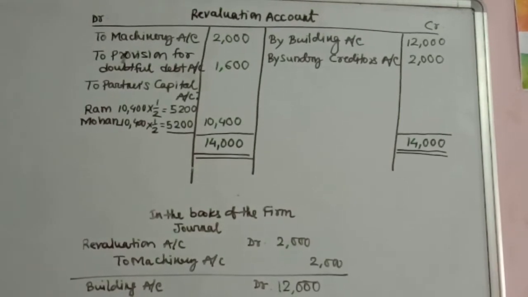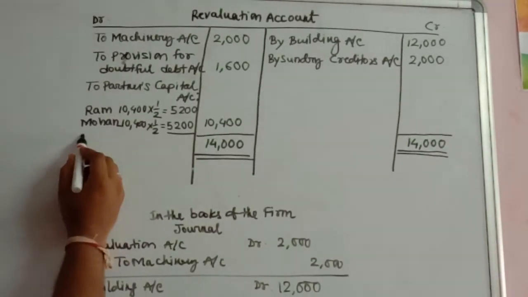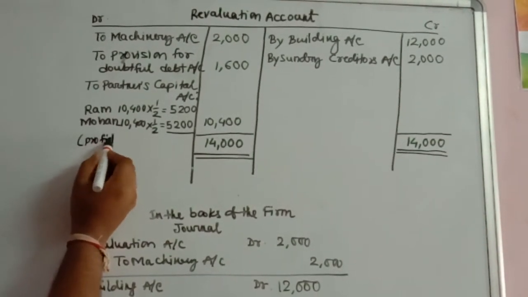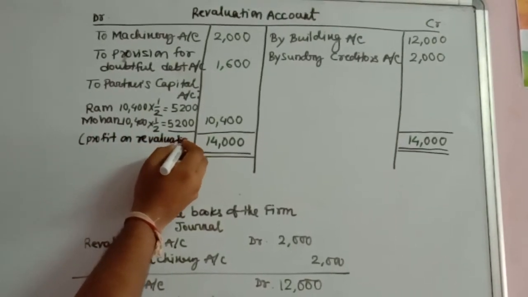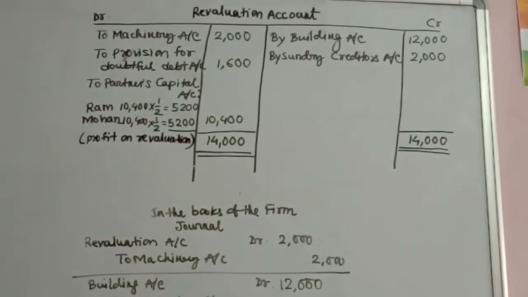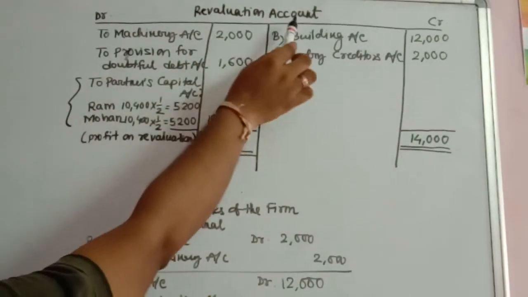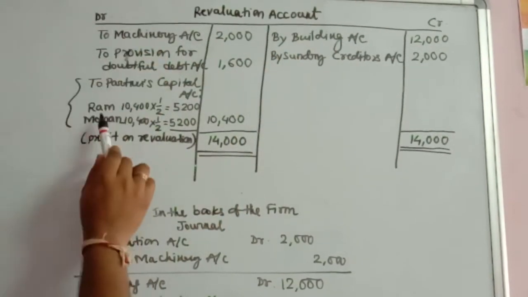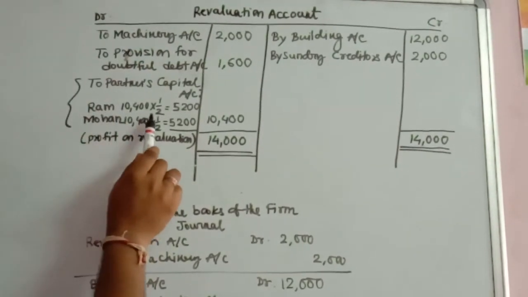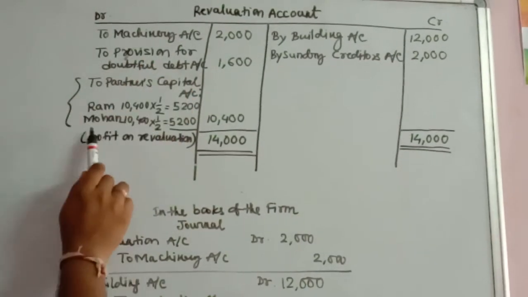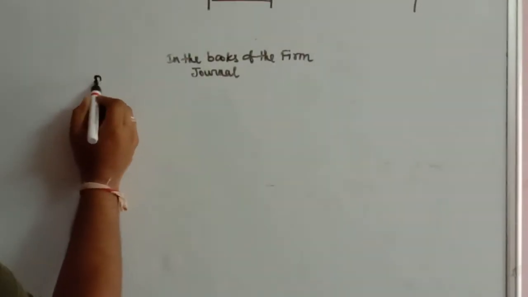So this is how they share the balance that came upon revaluation of the assets and liabilities. And since the balance came on the debit side, this is the profit on revaluation which has been transferred to the partner's capital account. So now we will have to pass a journal entry for this particular entry. So the entry will be revaluation account debited to partner's capital account.